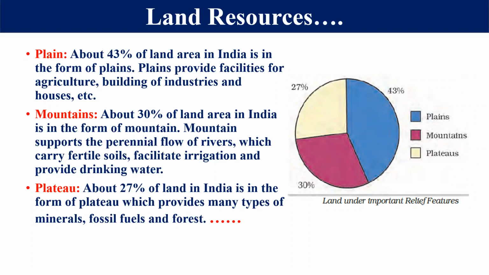And these rivers also carry fertile soils as sediment, and this is deposited in the plain area of India also. And these rivers also provide us irrigation facilities, and they also provide us water for drinking and other purposes also. You can say these are a great source of fresh water also. So that's why this mountain is also important for us, right? So 30% area of India is covered with mountainous area, right?